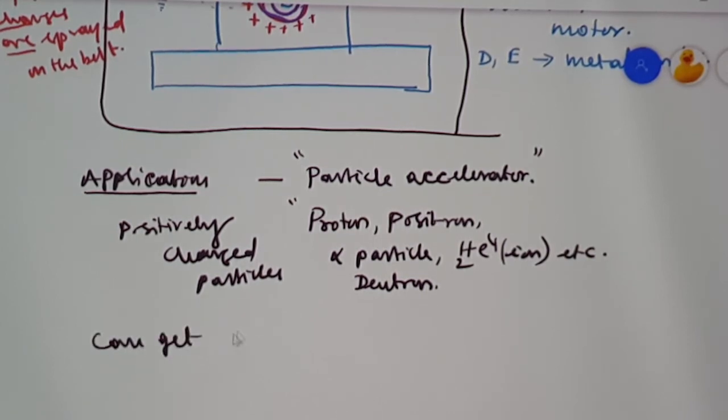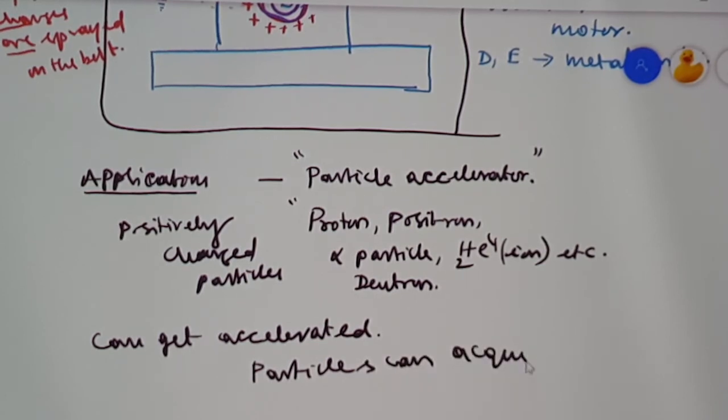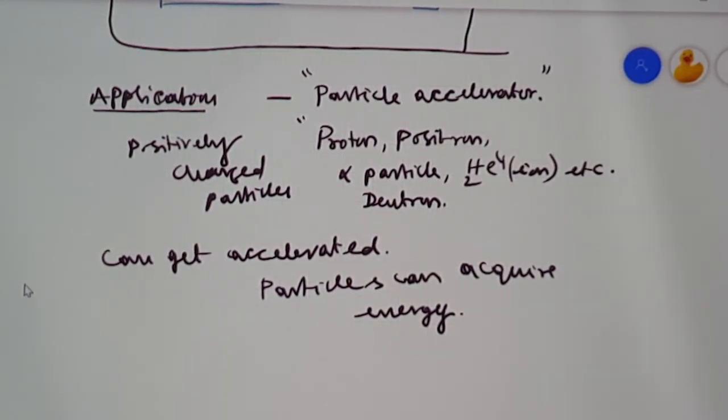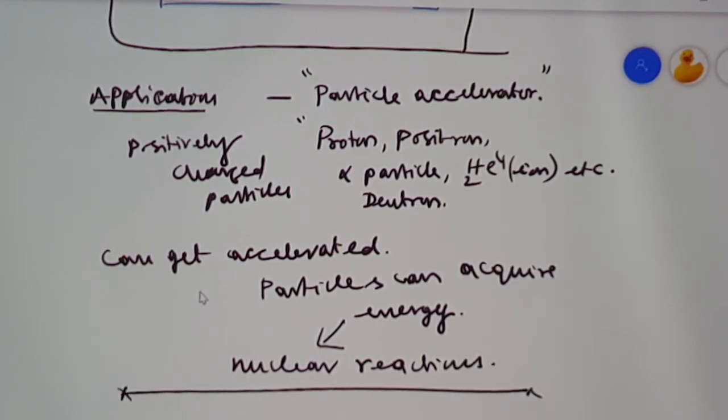When they are getting accelerated, they are made to move faster. If they are made to move faster, those particles can acquire energy. By acquiring some amount of energy, the particles can hit a target nucleus which can produce nuclear reactions. So using this energized particle we can perform most of the nuclear reactions. So this is the Van de Graaff generator and its applications.